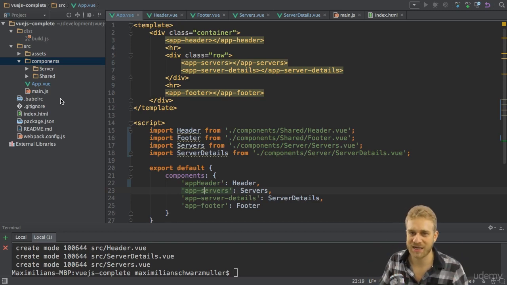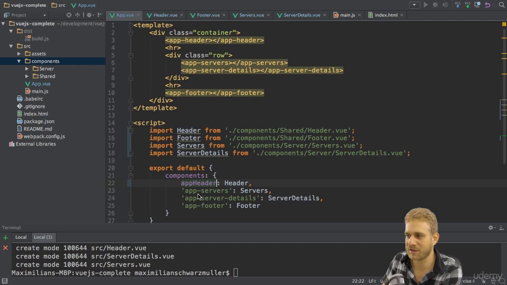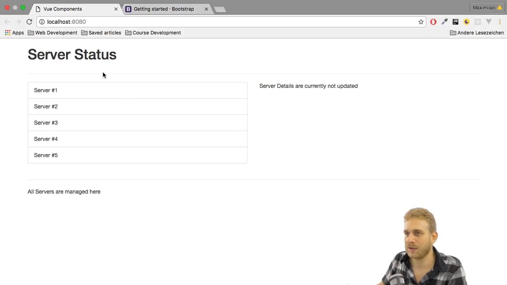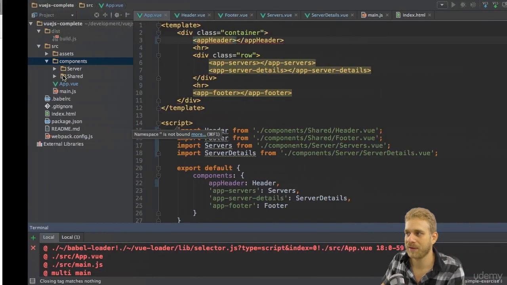Hence, we can use case sensitive selectors because JavaScript is case sensitive and our template here will be stored as a string kind of, and therefore this is not a problem. So we could name this appHeader. If we don't use a dash, of course, we could also remove the quotation marks. And you will now see that if I change this to appHeader up here too, and I hit save, my server is still running, and well, we update this, it still works, we still see the header.